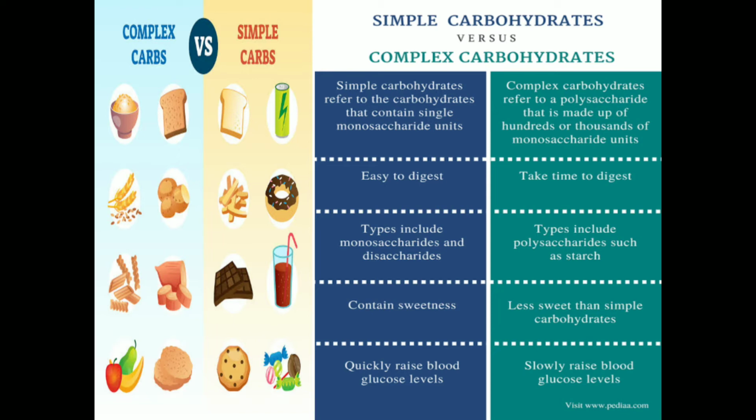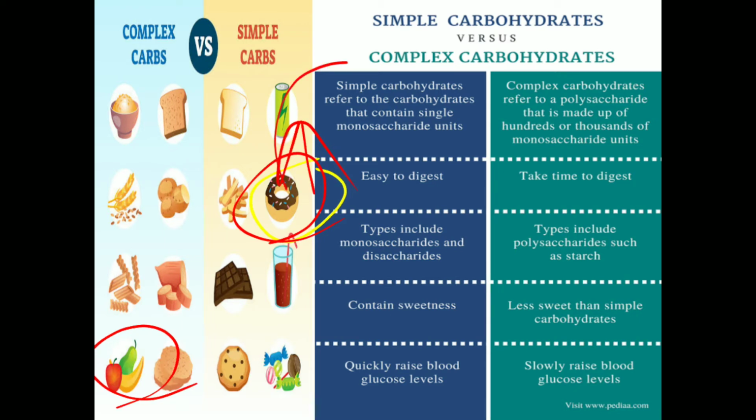So simple sugar and complex sugar, both are carbohydrates, right? Like these donuts, let me change the pen color. Yes, this donut is also a carbohydrate, and these roots and vegetables are also carbohydrates. But whenever you are having donuts, the calorie and the sweetness are both high. Why? Because those contain simple sugar.